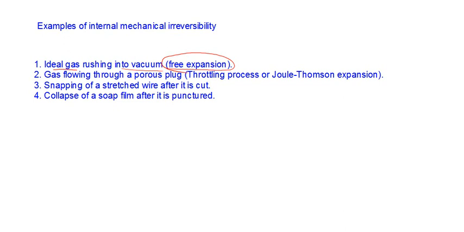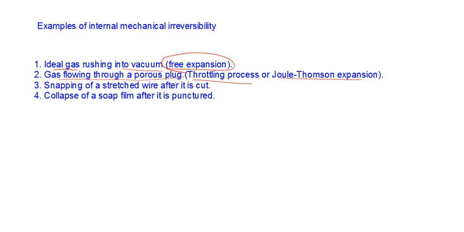Similarly, the example of gas flowing through a porous plug, known as the porous plug experiment, or the throttling process, or Joule-Thomson expansion. This is a technique used to produce low temperature in the cooling of gas. We'll be discussing Joule-Thomson expansion and the Joule-Thomson coefficient later.